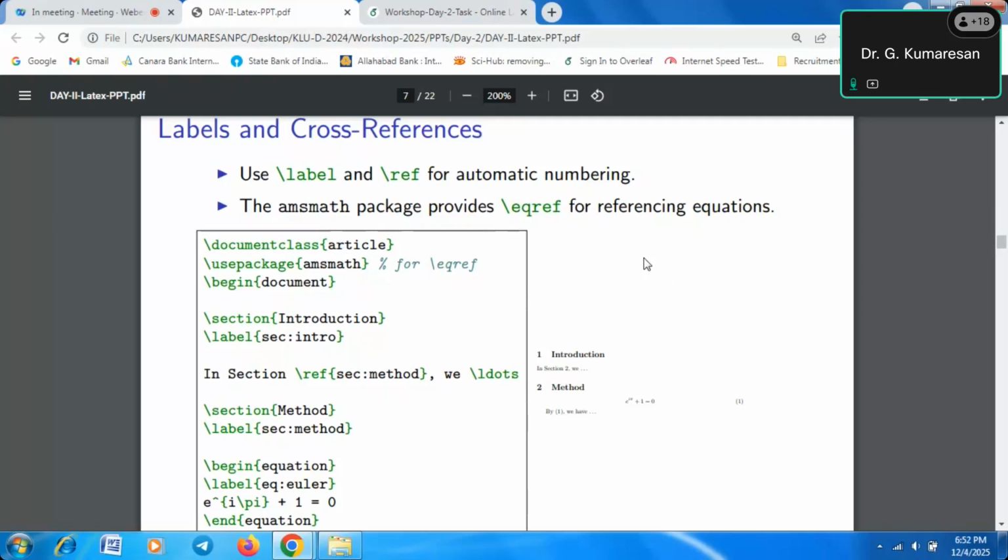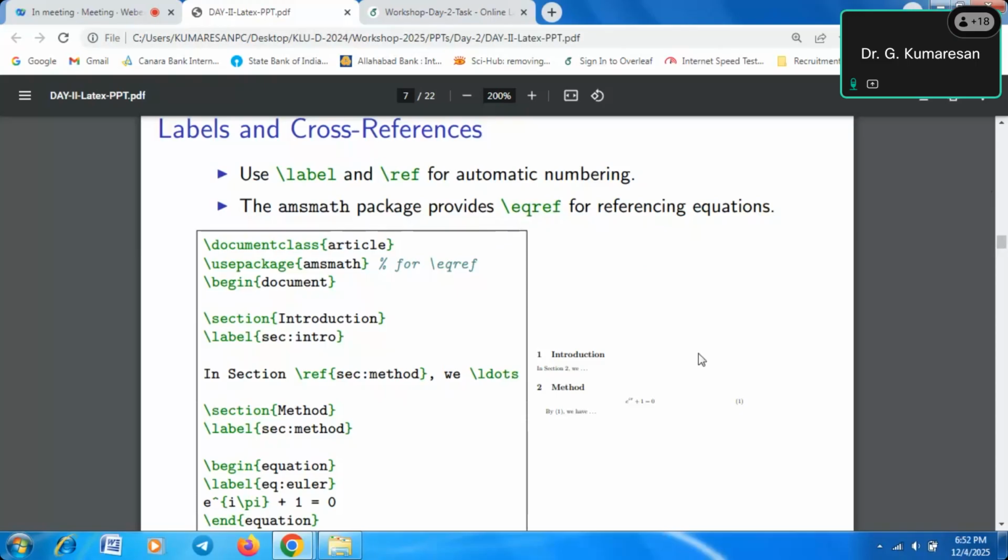We use label not only for tables and figures. In sections also we will use label. Sometimes we may cite the sections in your article, or give the reference to subsections also. Sometimes you will give the reference to some place in your article. Whatever it is, this label is very much required to refer within the entire article.